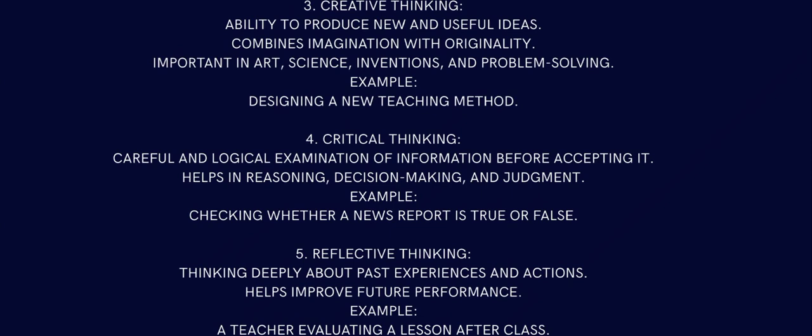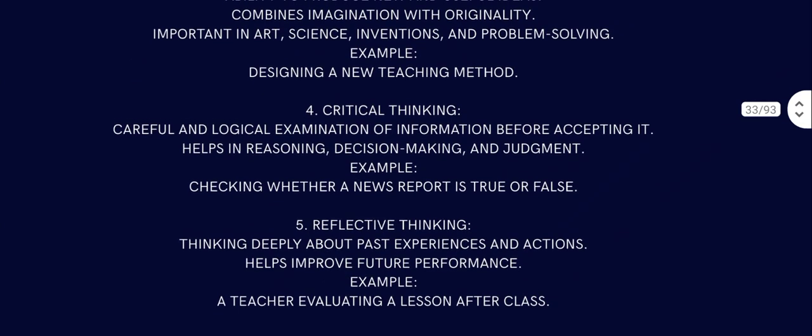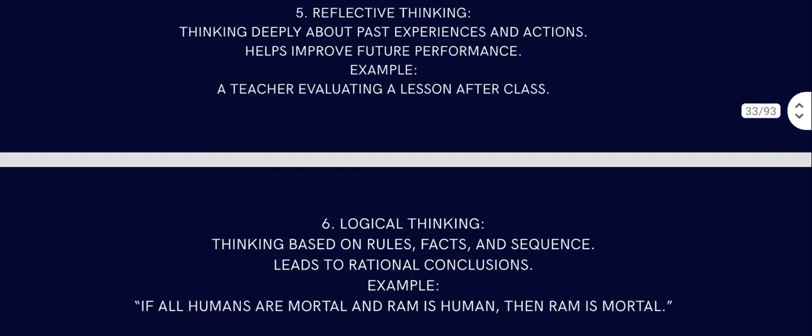Then comes reflective thinking, thinking deeply about past experience and action, which helps improve future performance. You reflect on your life and where you did wrong and then you try to fix that part. That is reflective thinking, because you are reflecting on your life. Example, a teacher evaluating a lesson after class. The teacher taught the whole class and then she started asking questions from the first: where did you learn that, which year did that happen, and all sort of things. Then comes logical thinking.